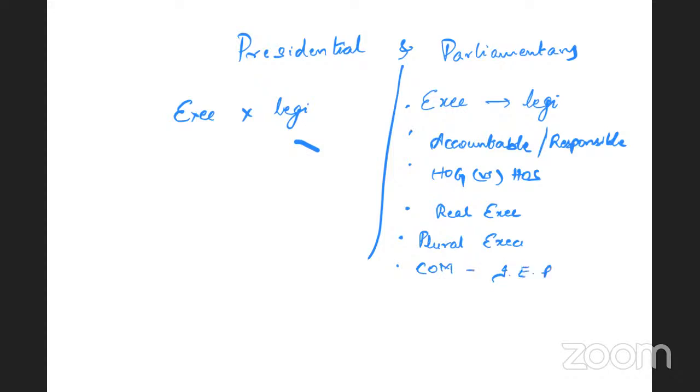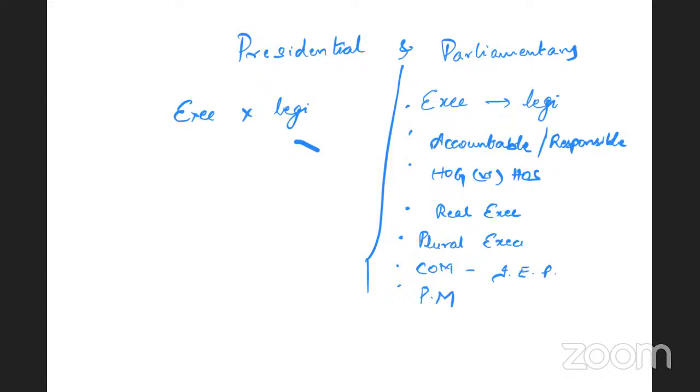Number 7, the prime minister in a parliamentary form of government is not elected directly by the people as a prime minister. He is directly elected as a member of the parliament. But the PM, that is the real executive, is selected by the members of the majority party. The exception to this practice is in Israel, where the prime minister is directly elected by the people as the prime minister. Apart from that, most of the parliamentary democracies only select the prime minister from amongst the majority party.